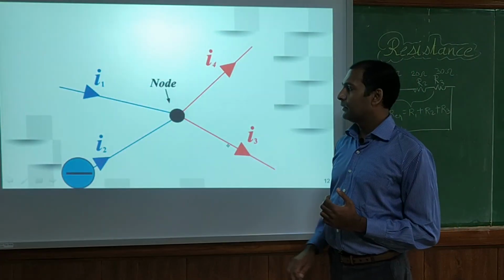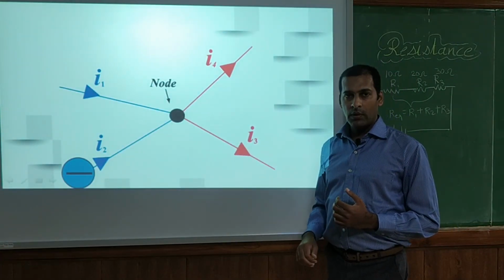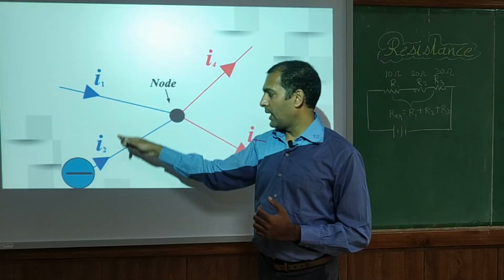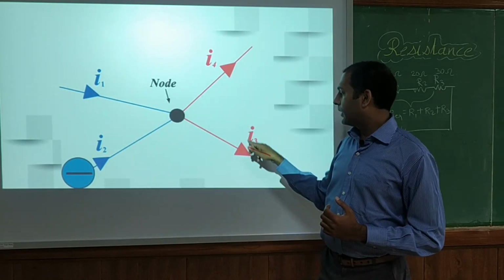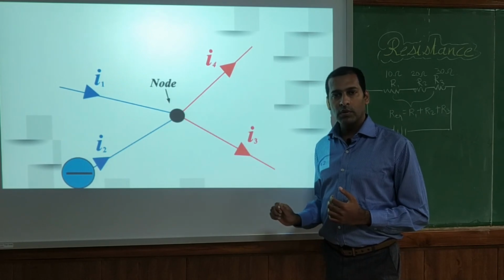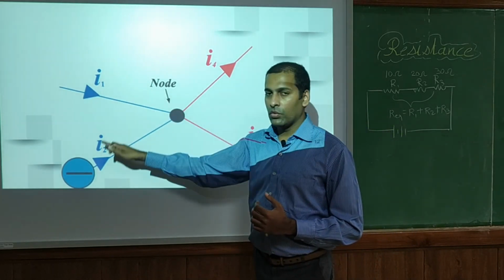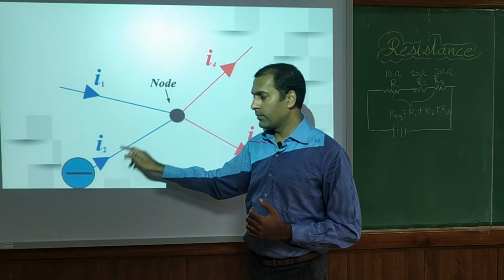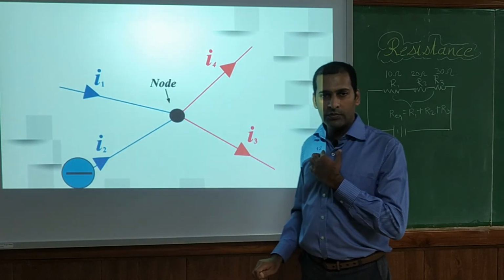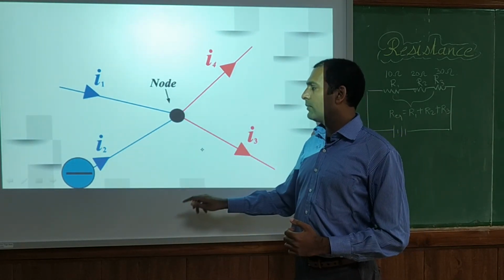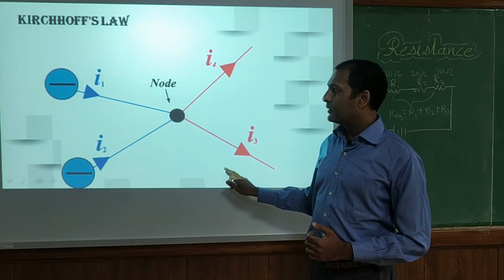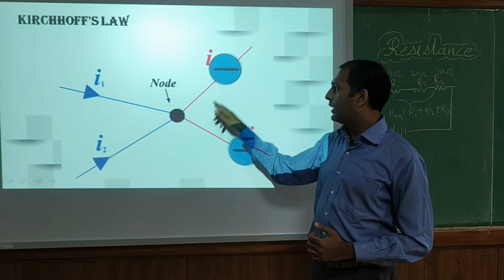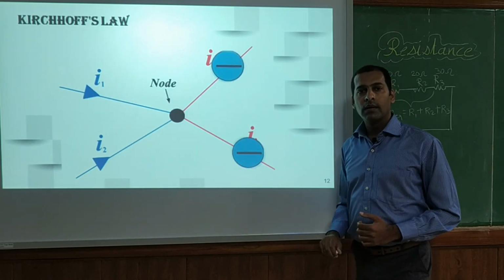So let us see, if we have one node where say I1 and I2 are coming towards the node and I4 and I3 are going away from the node. So from these two paths current will come. If our current is negatively charged particles, electrons, what will happen? We will have two currents coming in from I1 and I2 and they will go towards I3 and I4.